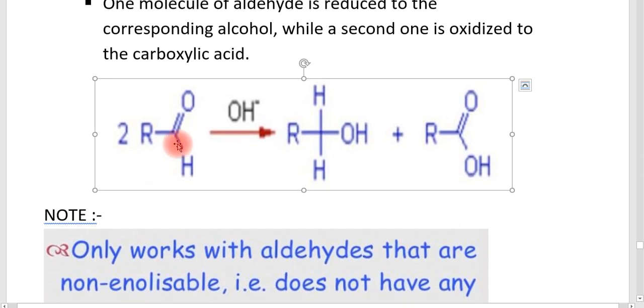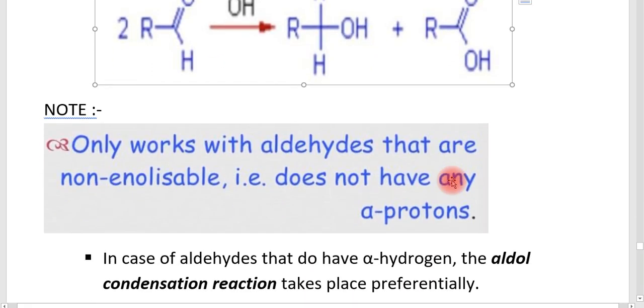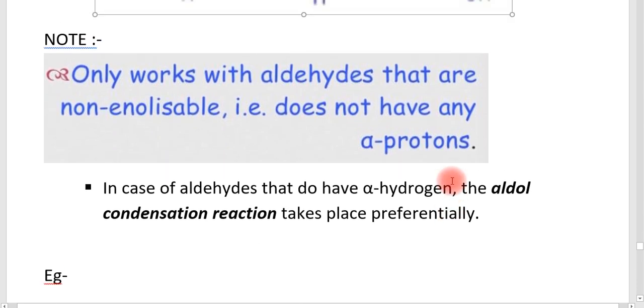This is an aldehyde that is taken, and what type of aldehyde is it? This is an aldehyde that doesn't have an alpha hydrogen, and this aldehyde is converting into an alcohol and into a carboxylic acid. The main point that you should note here is that the aldehyde you take does not have any alpha proton.